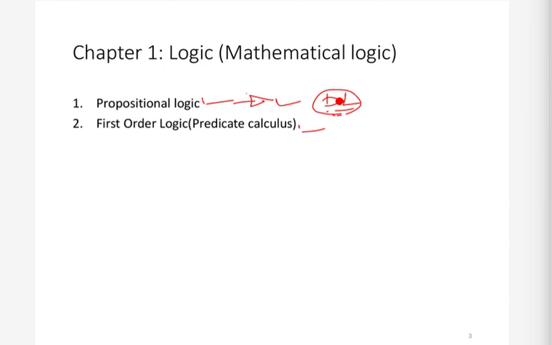This propositional logic is similar, or analogous, to that chapter on Boolean algebra. So if you already know Boolean algebra, then this propositional logic chapter will be very easy for you. And even if you do not know Boolean algebra, no problem, because we are going to study this chapter in a very detailed manner.